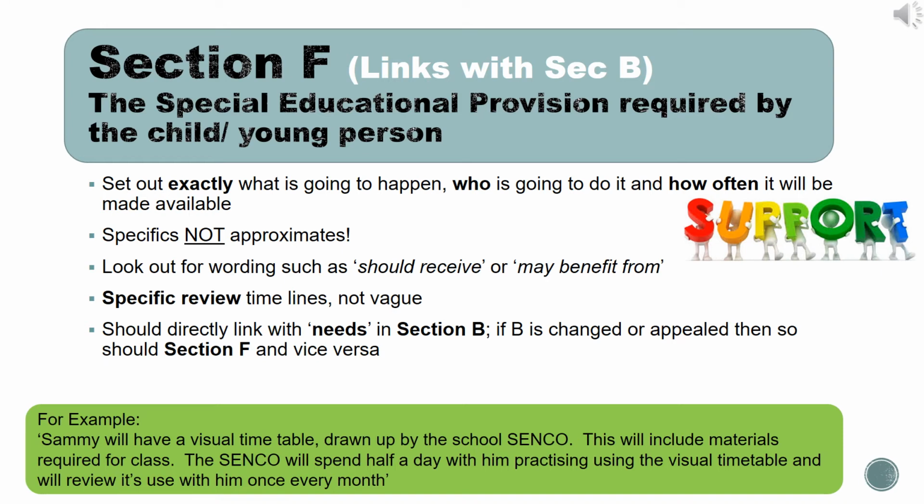For example, if in Section B, professional reports have identified a specific need, in Section F, you'll find the details of the provision to support that need. When you receive the Education, Health and Care Plan, it's really important to check over this section for the specifics and the wording to ensure that each need has a provision in place.